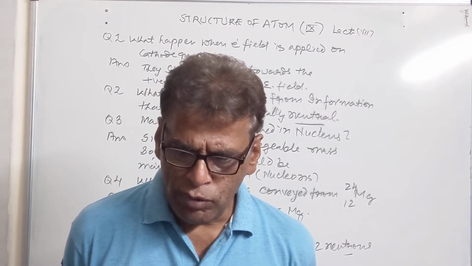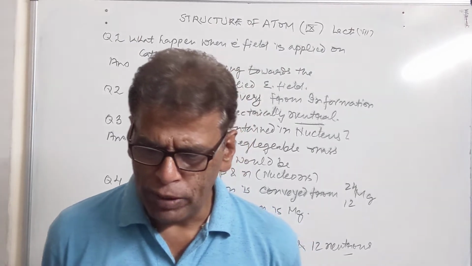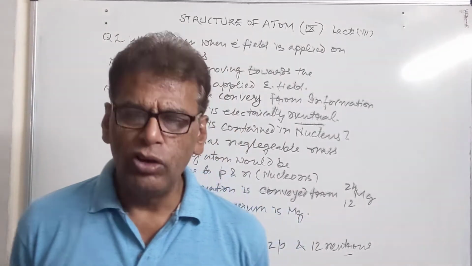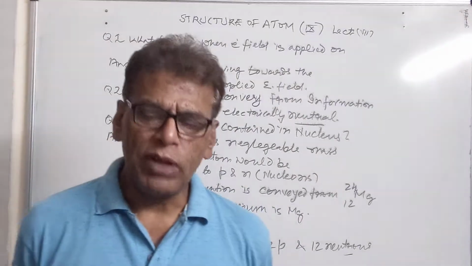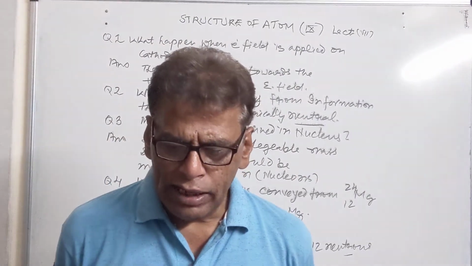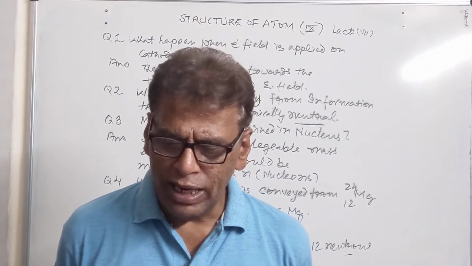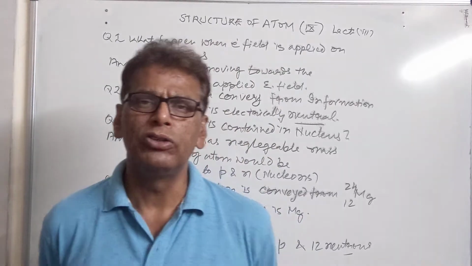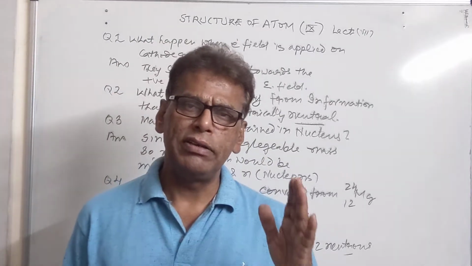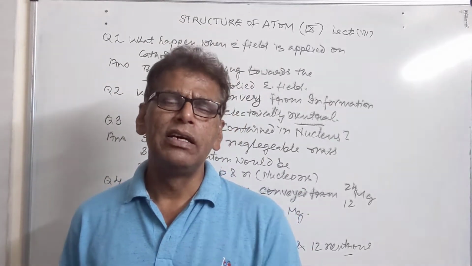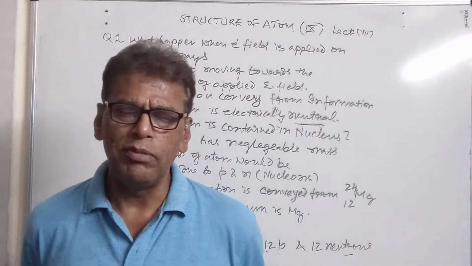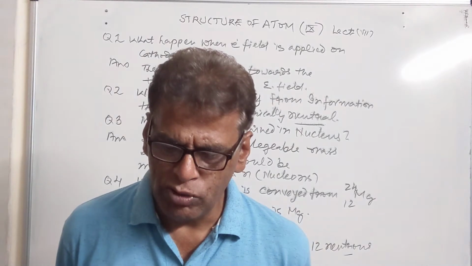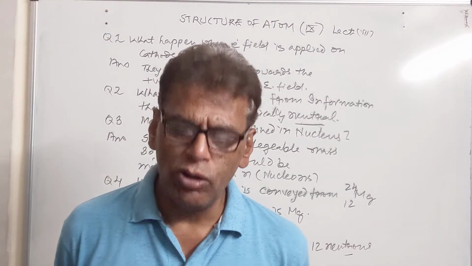Then we have the number of protons and neutrons present in the nucleus. They are collectively called nucleons, and they collectively form the mass of the atom. An atom has mass number 35 and atomic number 17. The number of neutrons, as we know, is given by mass number minus atomic number, or number of electrons. So we will have 18 neutrons in this species, that is the chlorine atom.